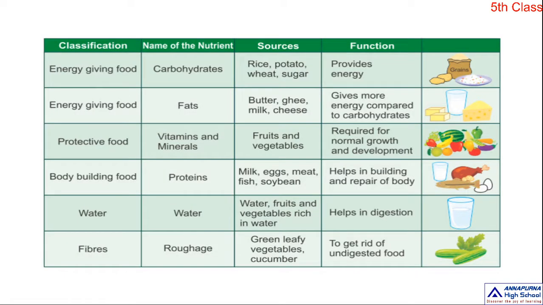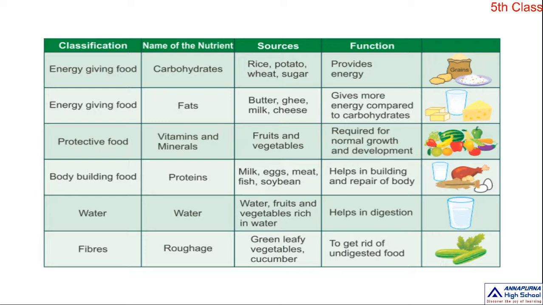Okay children, see here, all the nutrients: carbohydrates, fats, vitamins, minerals, proteins, water, roughage, which means fibers. So where do we get these nutrients? Carbohydrates: see here, sources and function. Sources means where we get them. Carbohydrates are present in rice, potato, wheat, sugar.